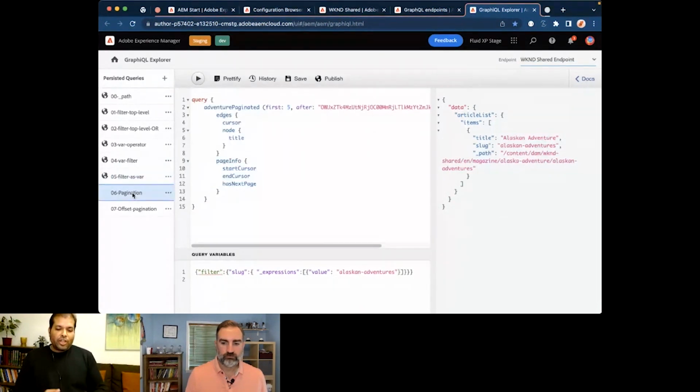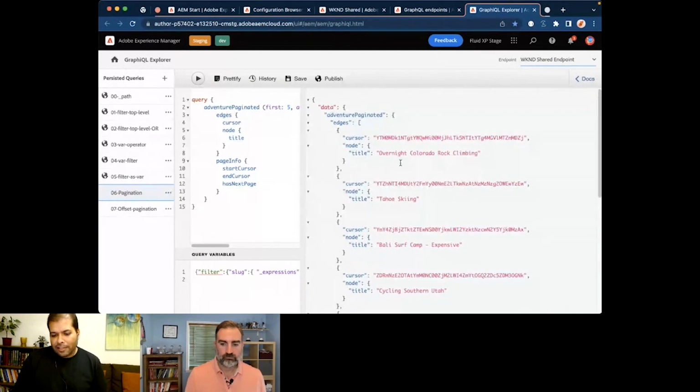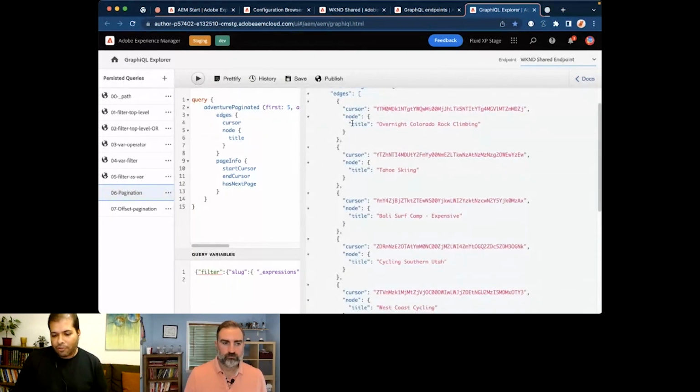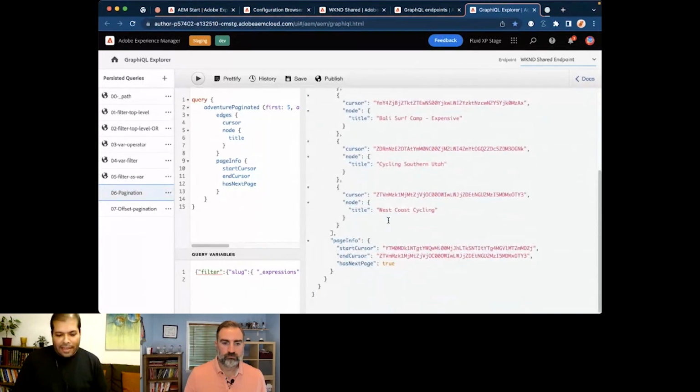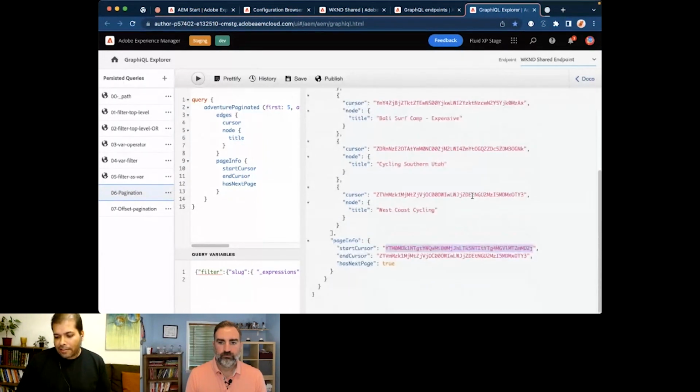Then quickly checking on the pagination. Here is a query where we are just getting 5 results after a given cursor. Executing that, we see that each of the edge items has its own cursor, and we see the titles here. And then the page info object, which specifies the first cursor, the start cursor, and the end cursor, which is here.